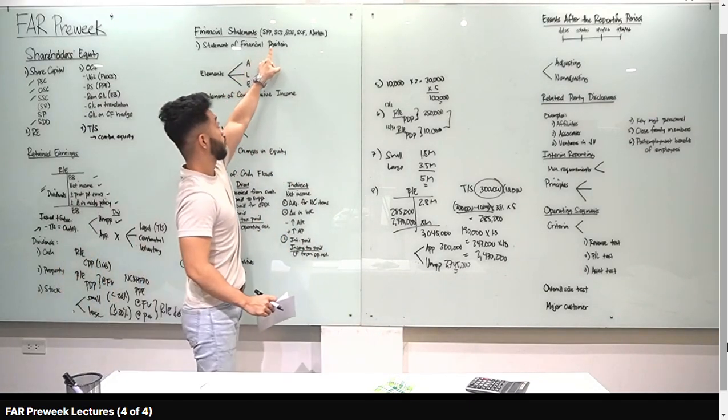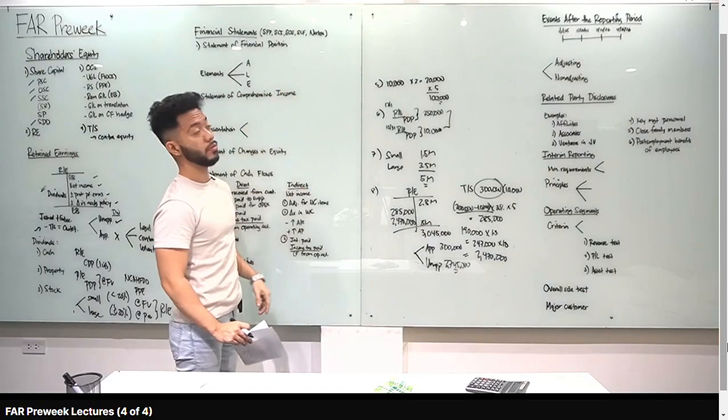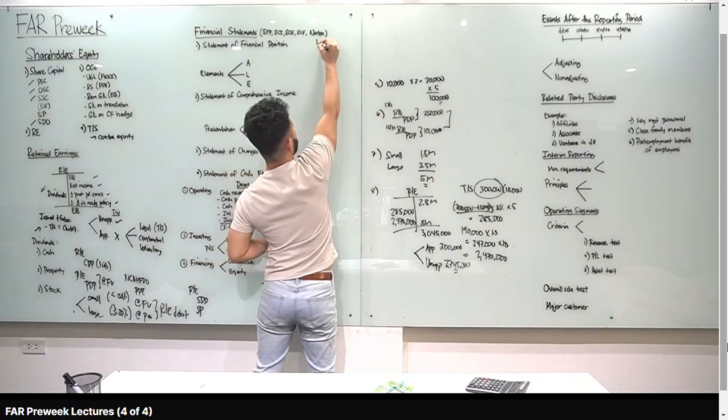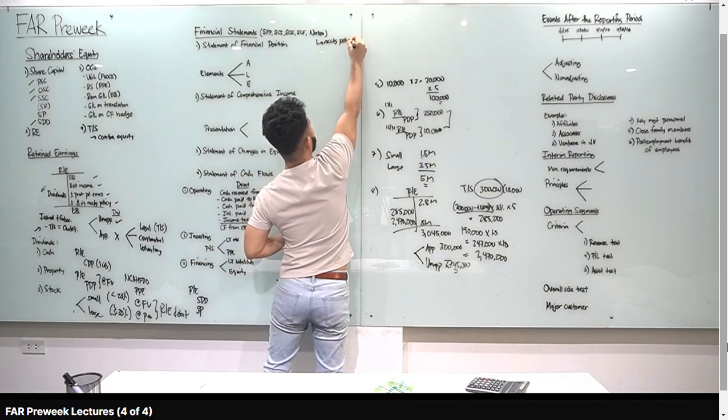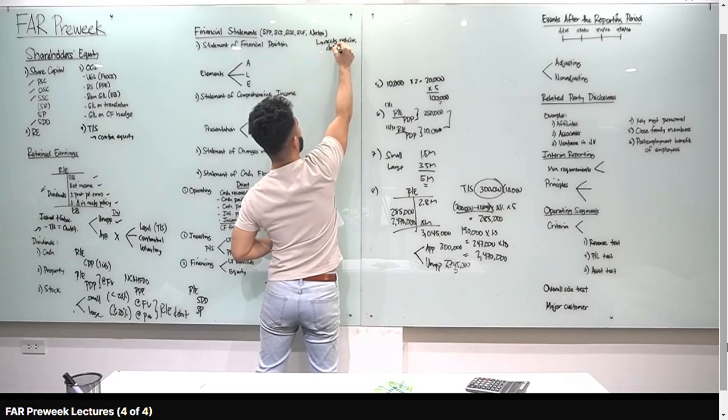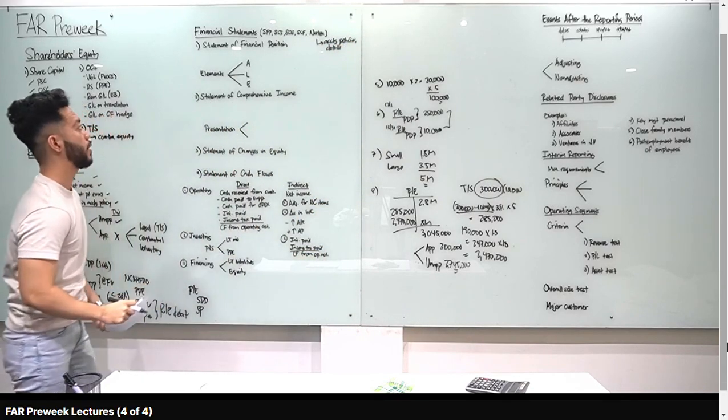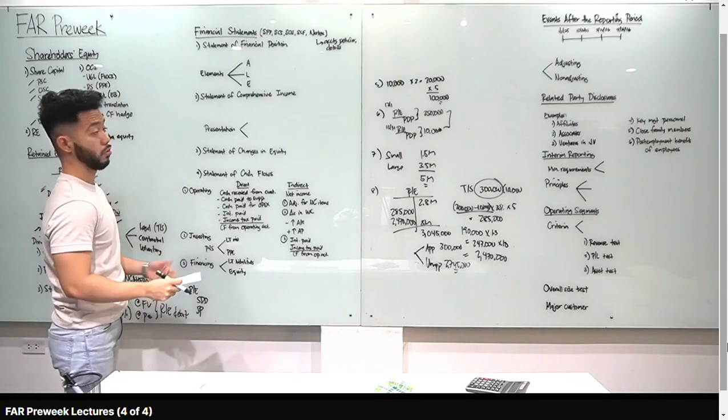Statement of financial position, statement of comprehensive income, changes in equity, statement of cash flows, and notes to financial statements. Yung notes, basically, nandyan yung accounting policies natin, and then yung mga details and breakdowns kung ano yung nandun sa mga financial statements natin. Alright? Sige, start na tayo with statement of financial position or also called the balance sheet.